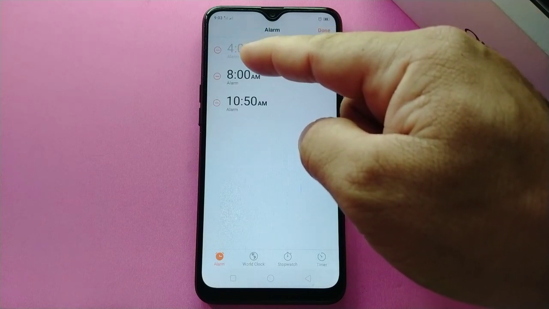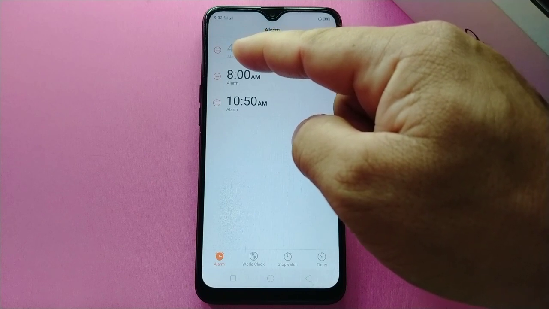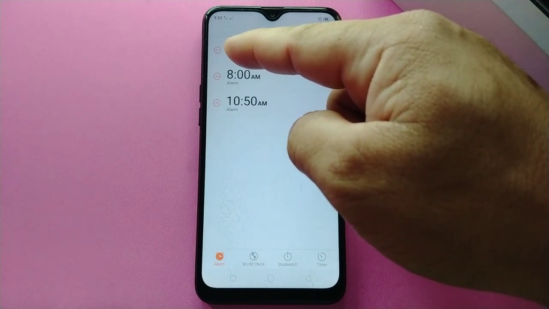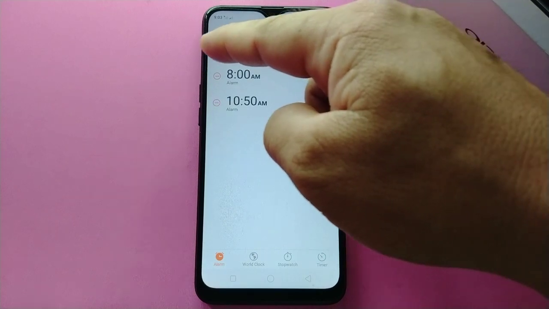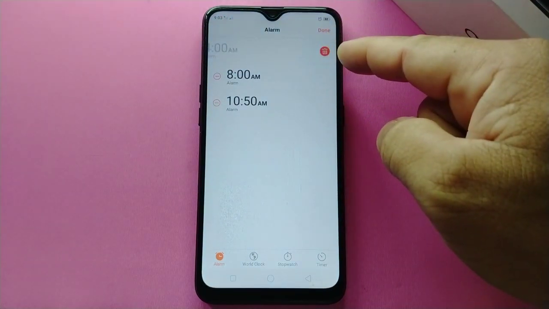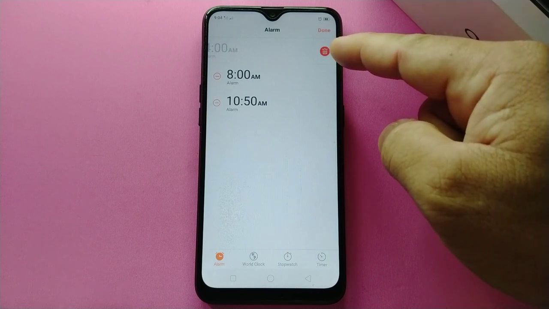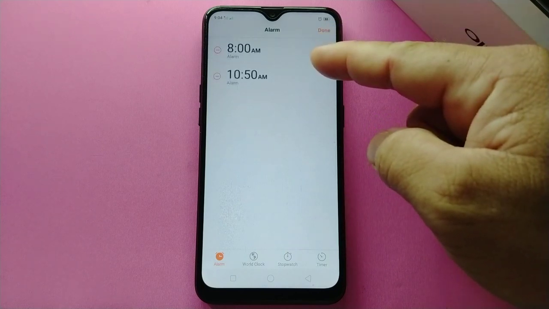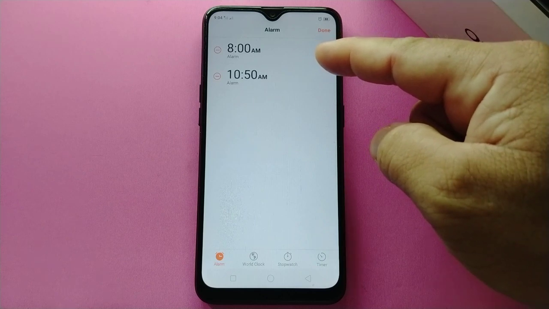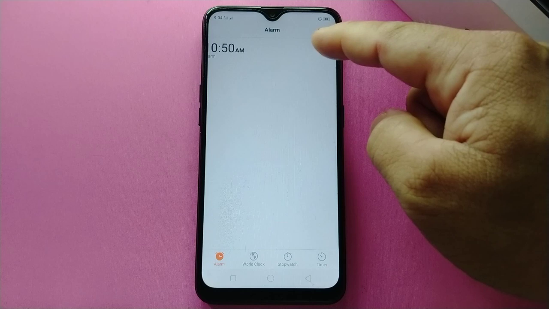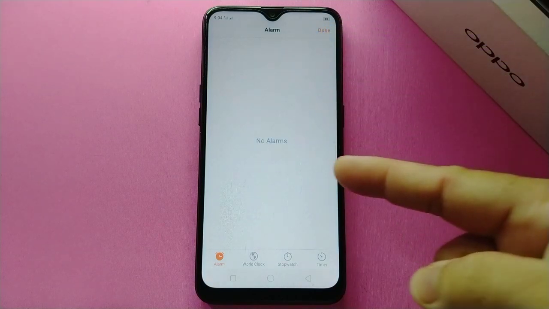What you have to do to remove the alarm time or alarm clock on your OPPO A5s mobile phone is click the negative sign on the left side. And you can see the delete icon on the right side. Click the delete icon to delete the alarm time or alarm clock. And that's it on how to delete the alarm clock on your OPPO A5s mobile phone.